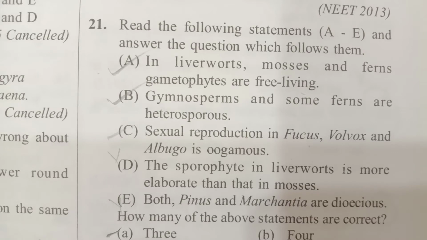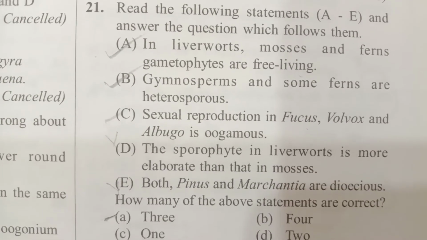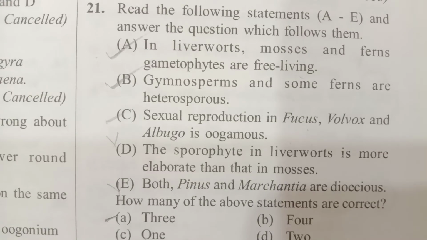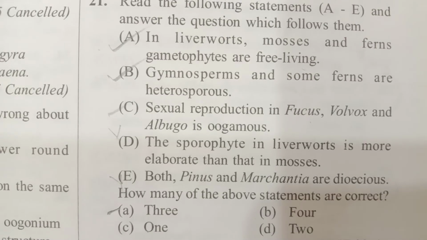The sporophyte in liverworts is more elaborate than in mosses. Both Pinus and Marchantia are dioecious. So these two are wrong. So three statements are correct. So the answer will be the first option, A.